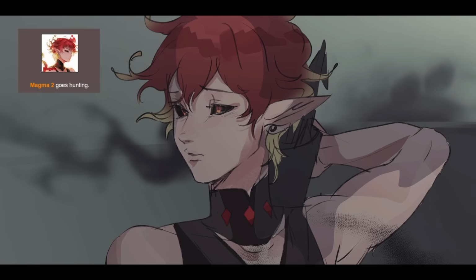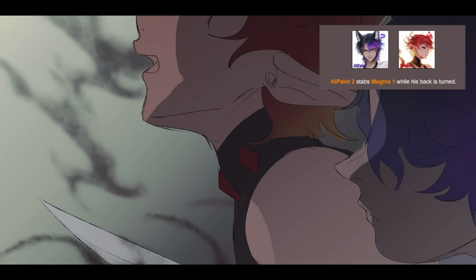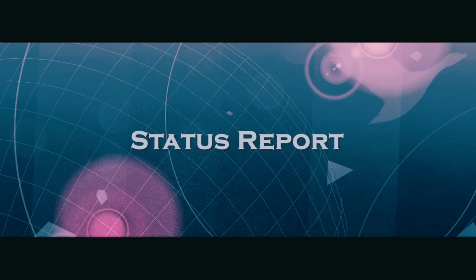Sketchbook fishes. Magma goes hunting. High Paint sneaks up behind him. High Paint stabs Magma while his back is turned. The delayed bloodbath has come.